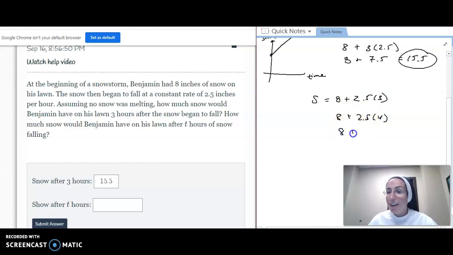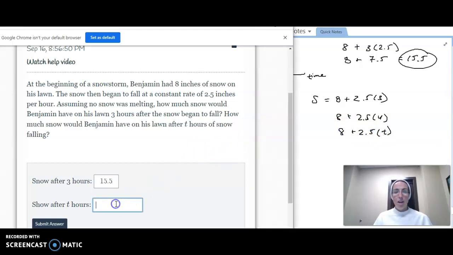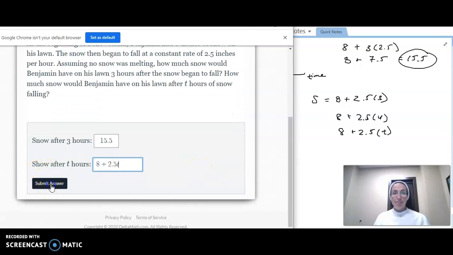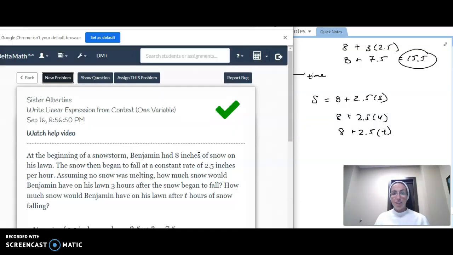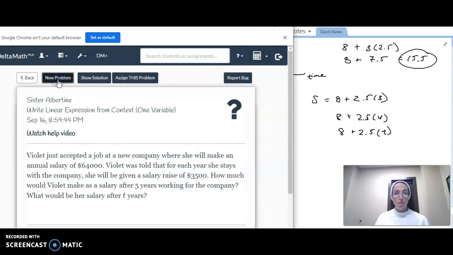Well, if I had t hours, it would be 2.5 times whatever t is. So the amount of snow would be 8 plus 2.5 times t. And there you go.